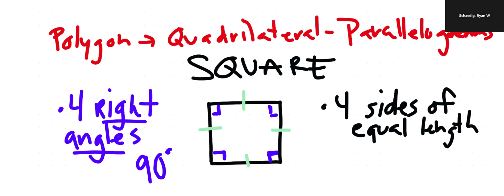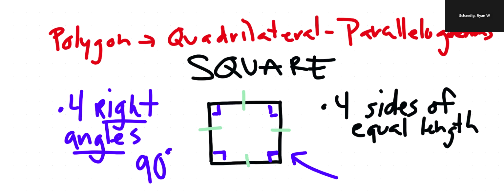So if you look at this picture right here of this square, that is actually in geometry how you draw a square. You actually don't draw it the way you've been drawing it your whole life. This is mathematically what a square looks like. So every time you draw a square in math, you actually do draw 4 equal sides, but you show the equal sides by putting the slash lines through them. And then you show 4 right angles, which is by putting those little boxes in them. Okay, so keep that in mind. That's kind of where we're at with that. Okay, so that's a square.